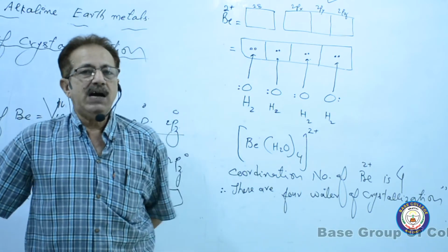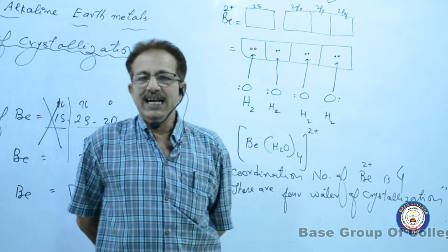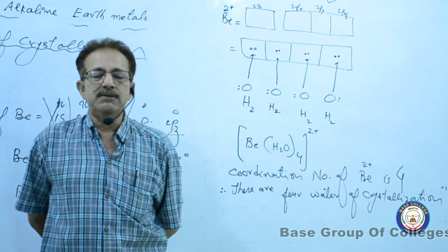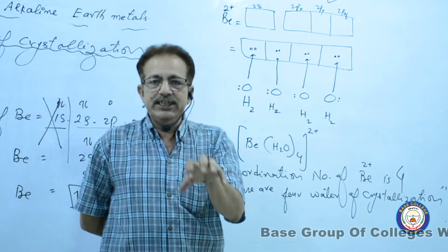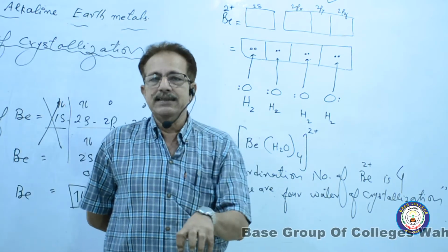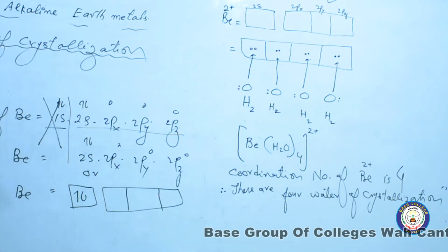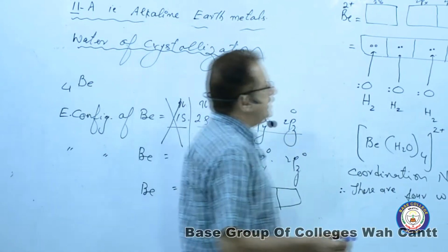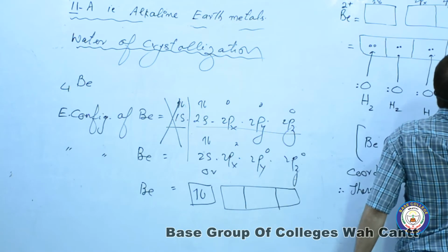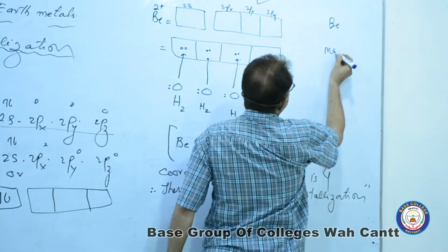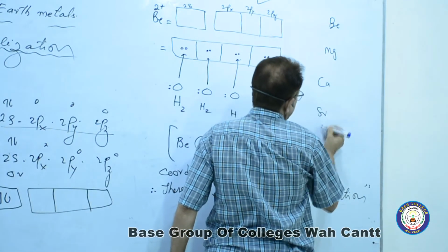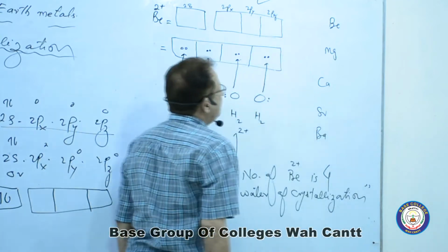As in the case of alkali metals, while moving from top to bottom, hydration energy was decreasing. In the same way, on a similar pattern, the hydration energy decreases for beryllium, magnesium, calcium, strontium and barium.